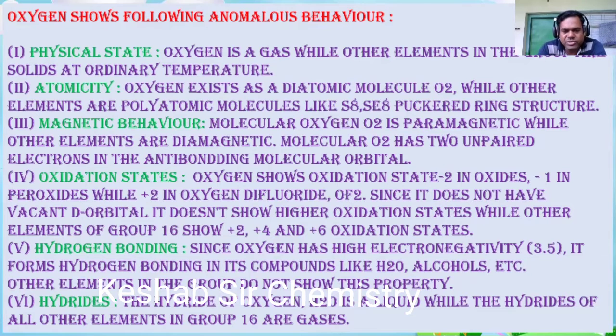The hydride of oxygen, water, is a liquid, while the hydrides of all other elements in group 16 are gases. H2S is a gas, H2Se is a gas, H2Te is also a gas. Only water is a liquid.